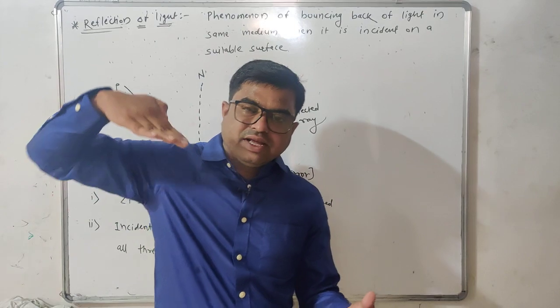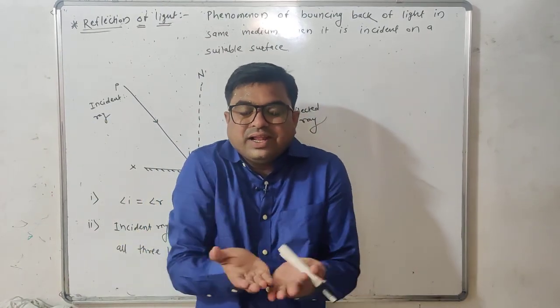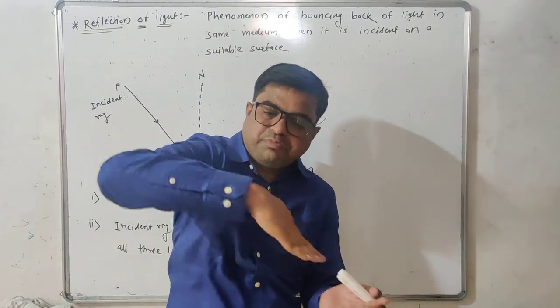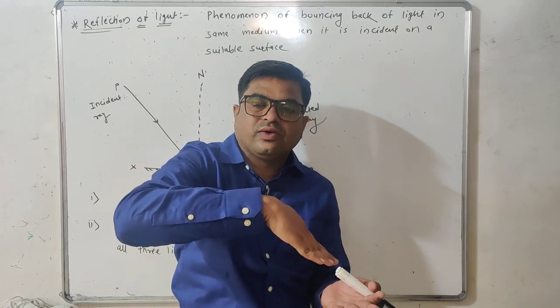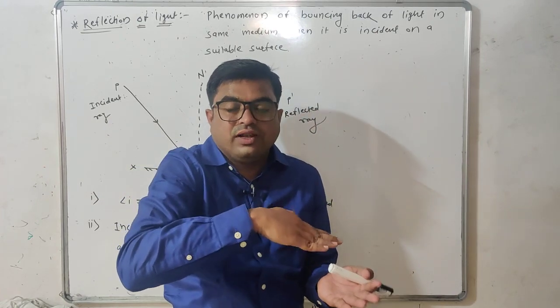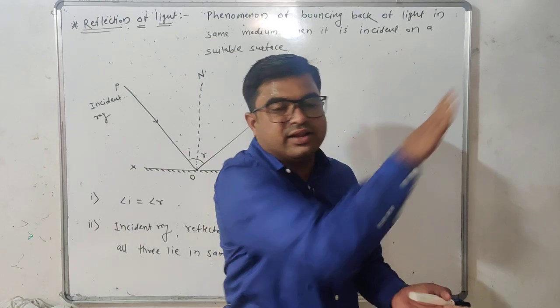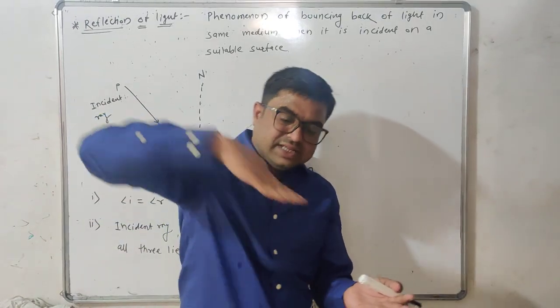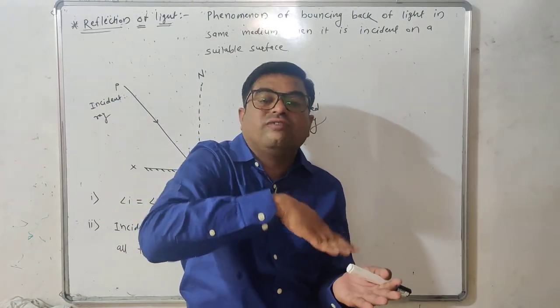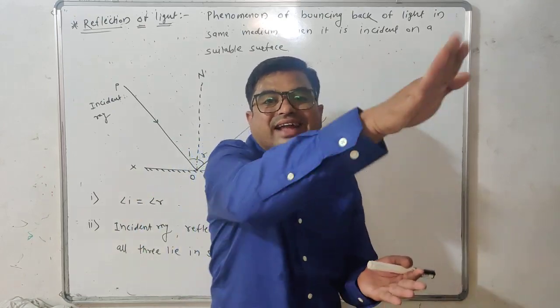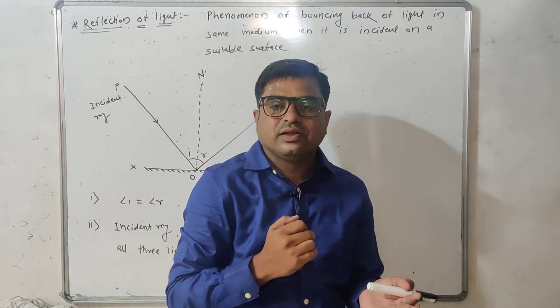That means whenever a ray of light is incident upon any plane reflecting surface in such a plane, this ray of light will be reflected in the same plane. Such an incident ray will not always be reflected in that direction. Got it?